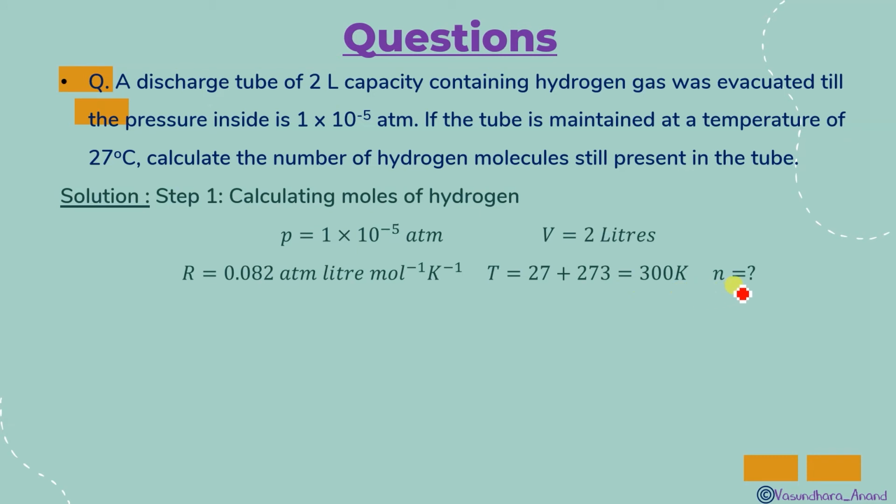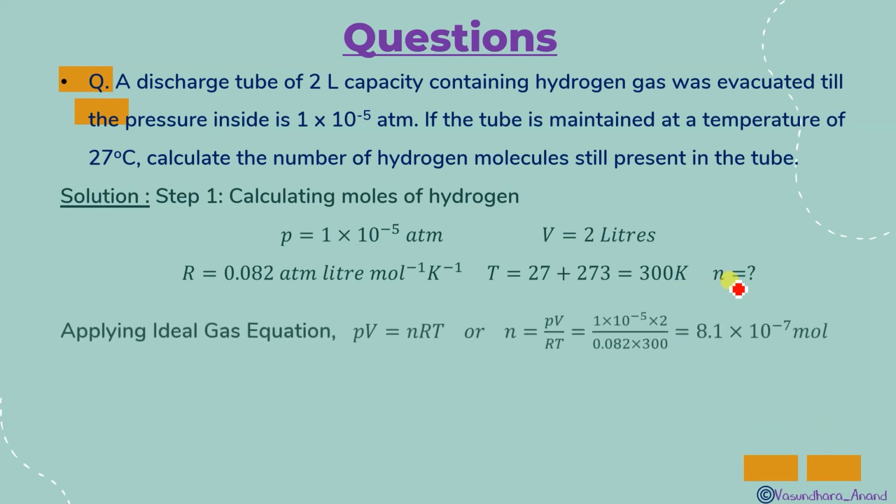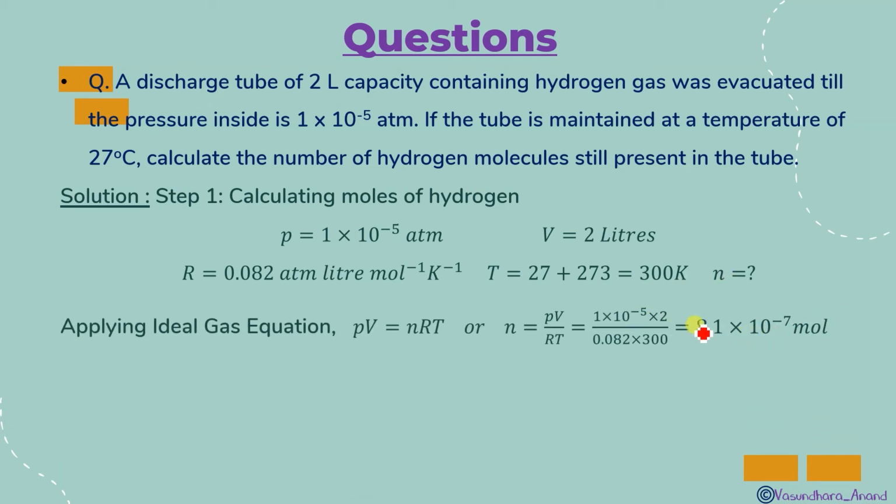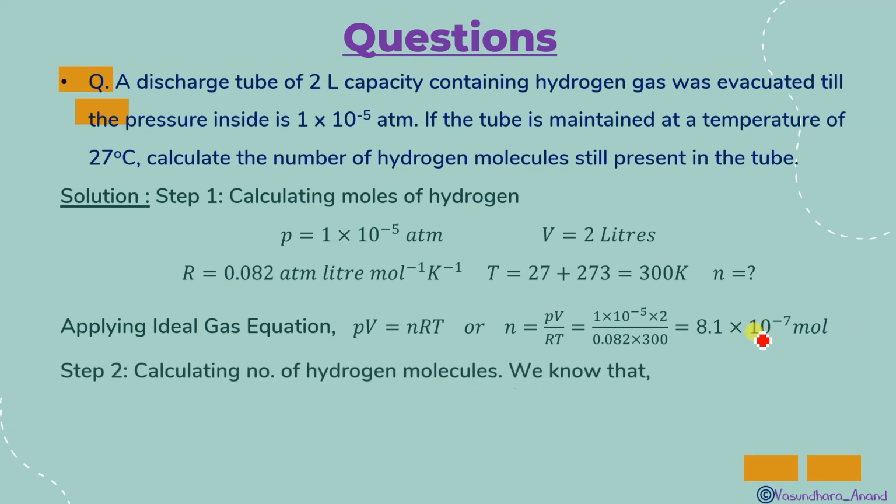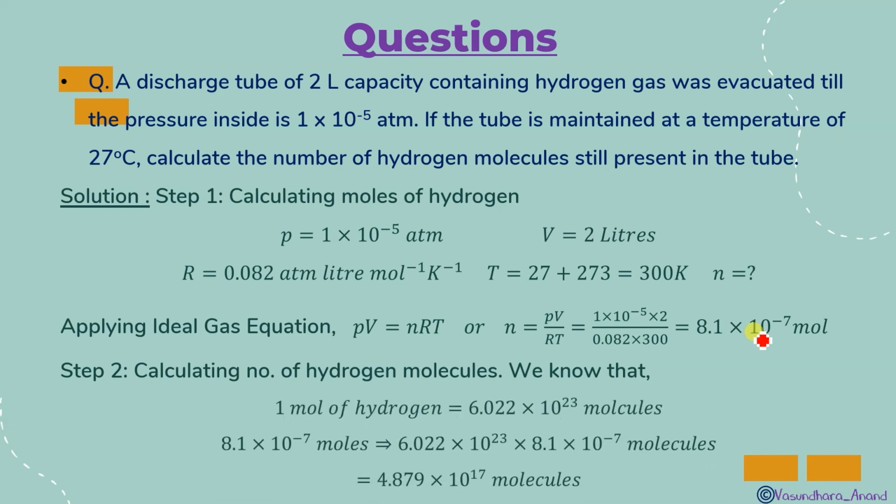Temperature is this, and the number of moles you find using this formula: 8.1 into 10 to the minus 7 mole. Now you got the moles, so just multiply by Avogadro number and you get the number of molecules. Here we got 4.879 into 10 to the 17 molecules.